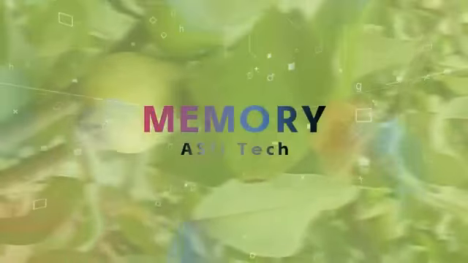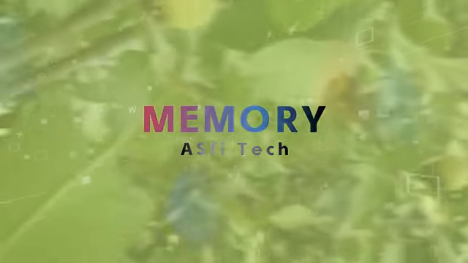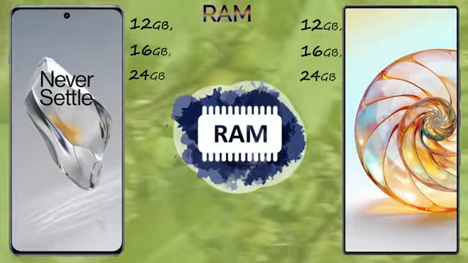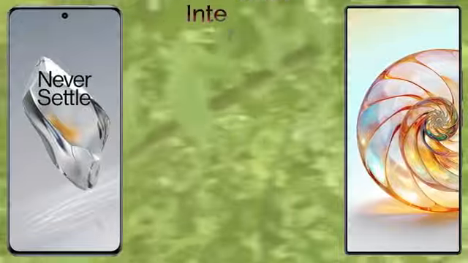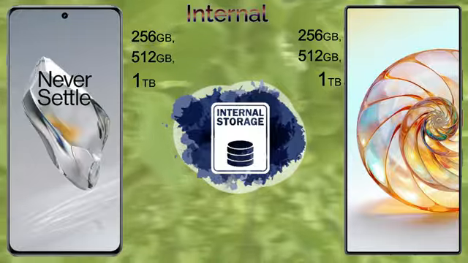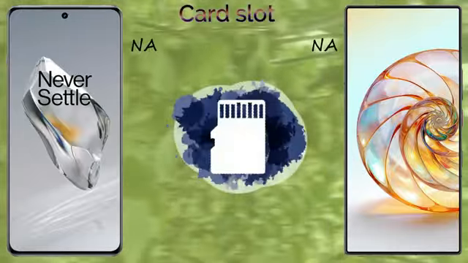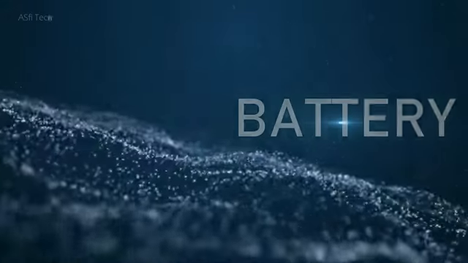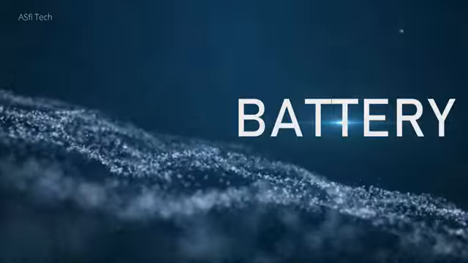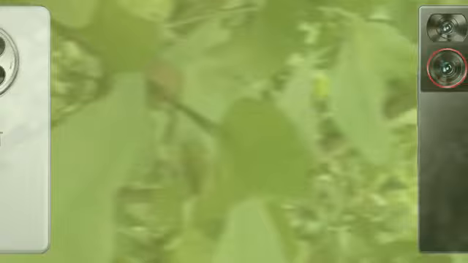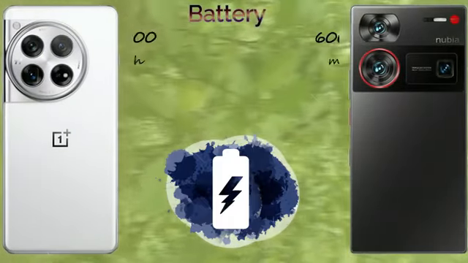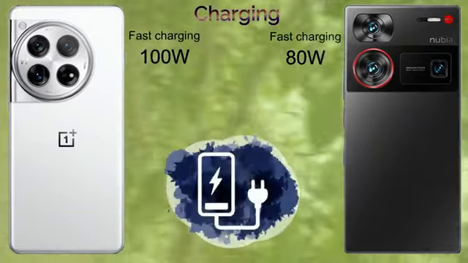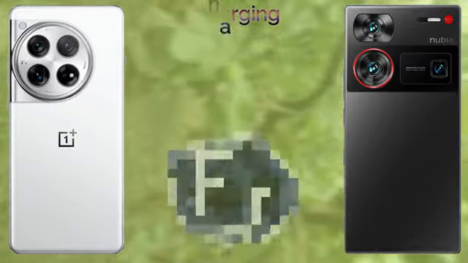The battery: the OnePlus 12 comes with a 5400 mAh battery and the ZTE Nubia Z60 Ultra comes with a 6000 mAh battery. The OnePlus 12 comes with 100 watt fast charging and the ZTE Nubia Z60 Ultra comes with 80 watt fast wired charging, and the OnePlus 12 comes with 50 watt wireless charging while the ZTE does not have any wireless charging. Both mobiles come with 5G network, and the common features are the same in both mobiles.